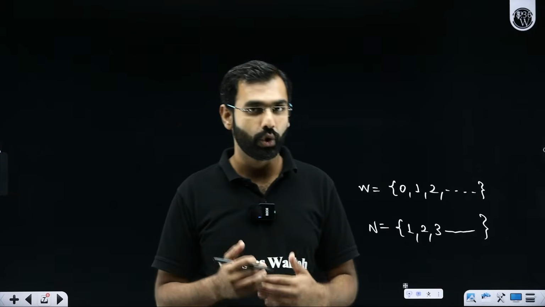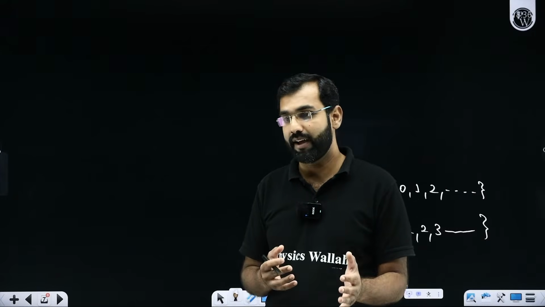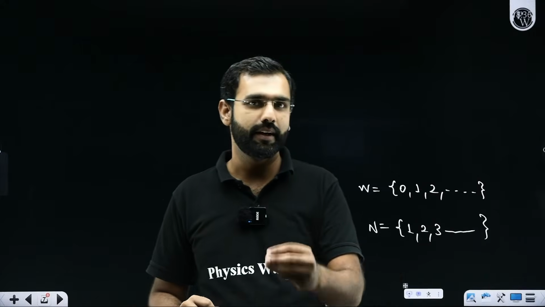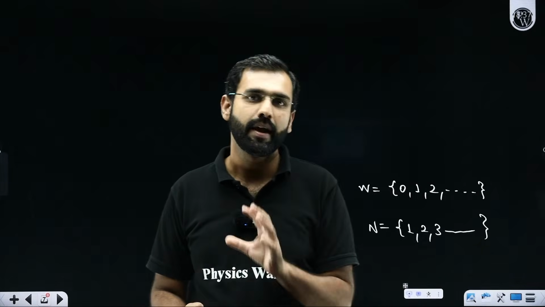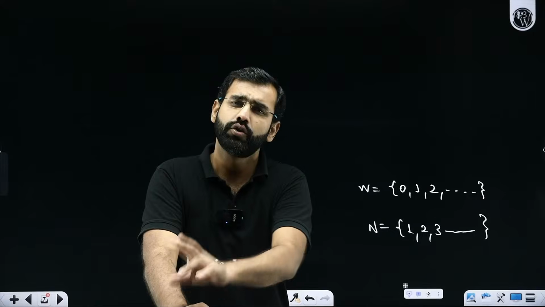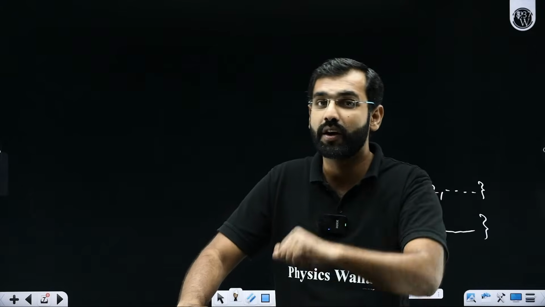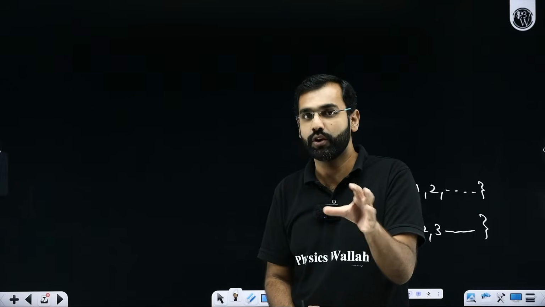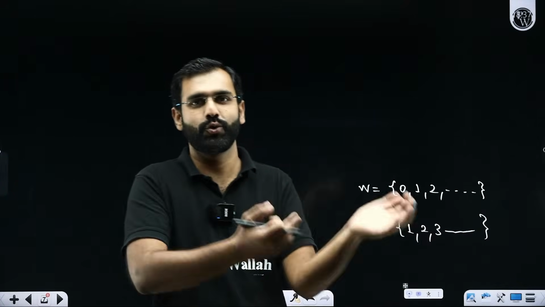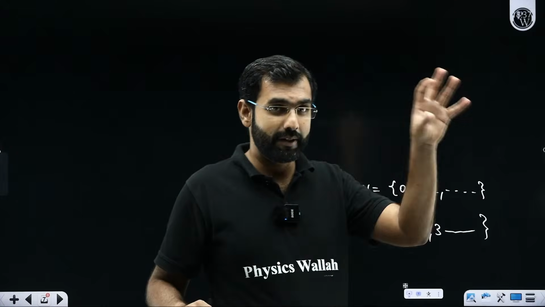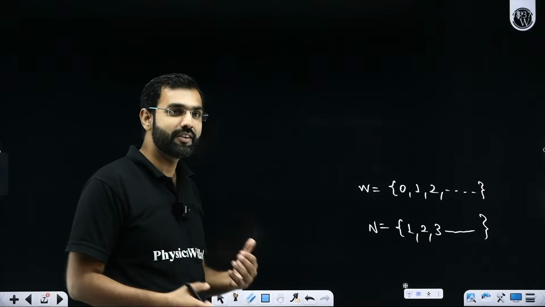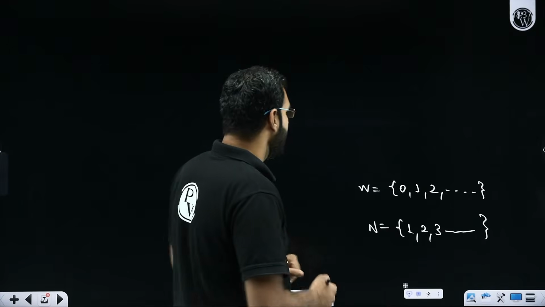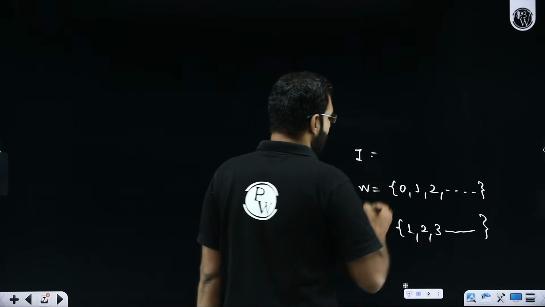Sir, for example, I don't have anything, but what if I have something in minus? How can you have something in minus? Let's say you have taken 200 rupees from me. An amount of 200 rupees you have taken from me. So can I not say that you have minus 200 rupees? Why am I saying this? Because those 200 rupees which you have with you are not actually yours. So you're supposed to return those. So technically or mathematically, I could say that you have minus 200 rupees, which means we had natural numbers, we had whole numbers, and then with this, we brought the set of integers.